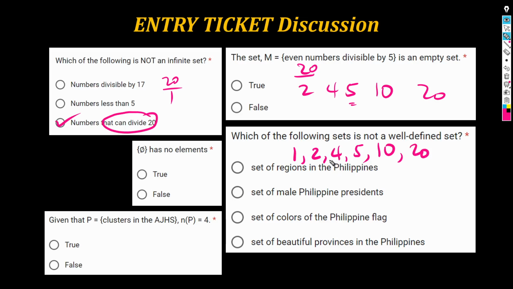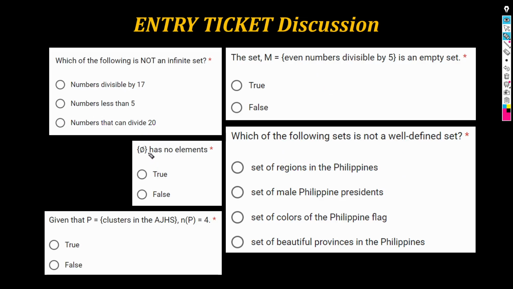In fact, for now at least, for I guess the next month, these are the only numbers that can divide 20. For now, remember that keyword of mine, for now. Because in about 2 or 3 weeks, 4 weeks time, we will expand our concept of numbers. But the idea is, even when we do expand our concept of numbers, the set that contains the numbers that can divide 20 is still finite. Okay? So that is our answer.